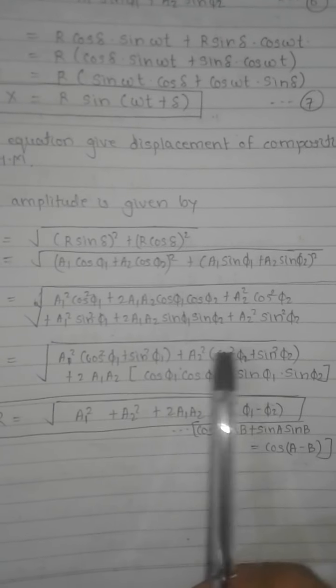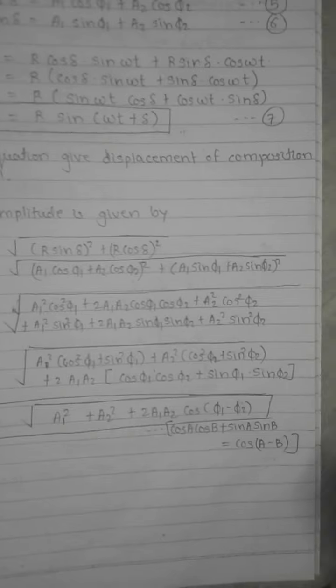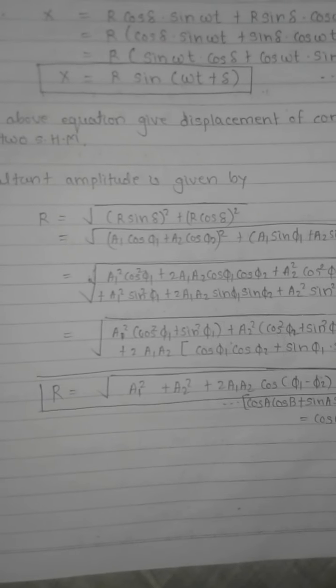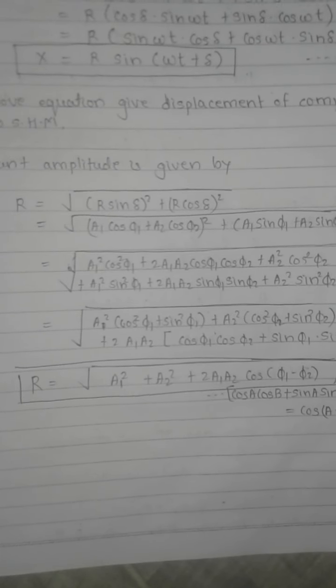Now the first two become 1, so a1 square plus a2 square plus 2a1 a2. Here cos a cos b plus sin a sin b is equal to cos(a minus b), so cos(phi 1 minus phi 2). This equation gives the magnitude of the resultant.